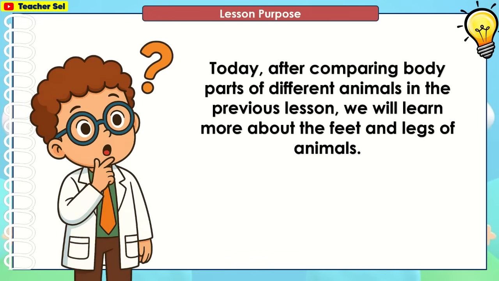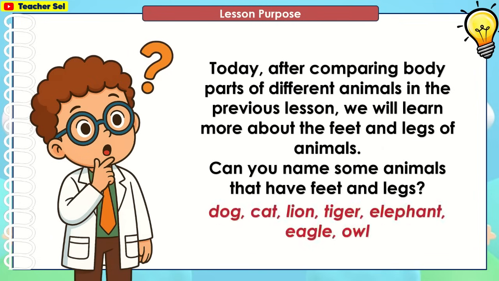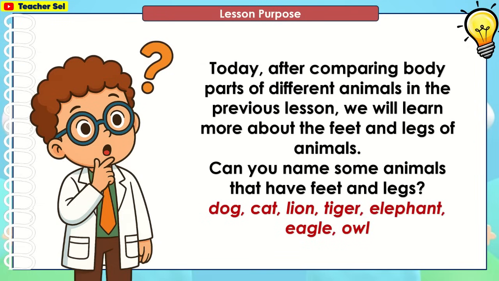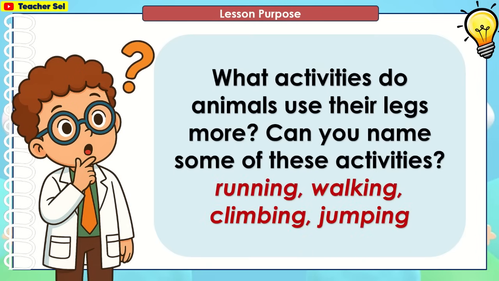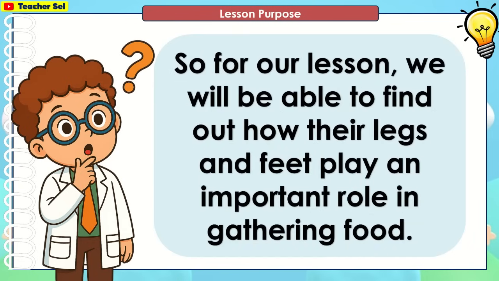Today, after comparing body parts of different animals in the previous lesson, we will learn more about the feet and legs of animals. Can you name some animals that have feet and legs? Dog, cat, lion, tiger, elephant, eagle, owl. What activities do animals use their legs more? Can you name some of these activities? These are running, walking, climbing, jumping. So for our lesson, we will find out how their legs and feet play an important role in gathering food.